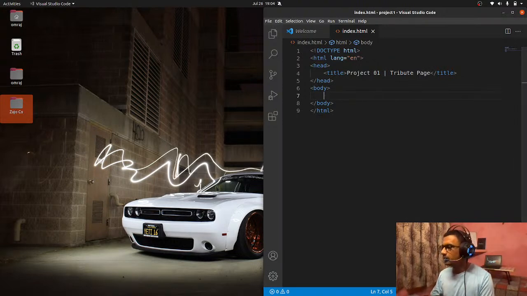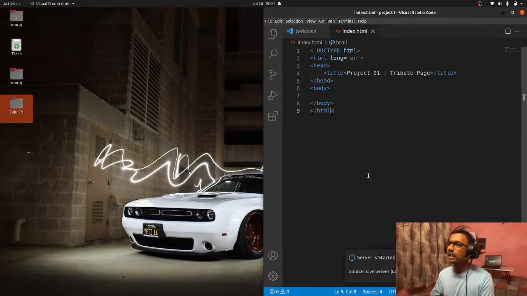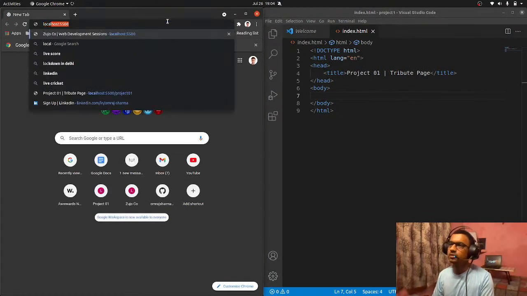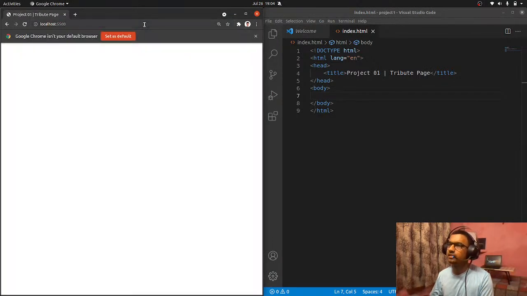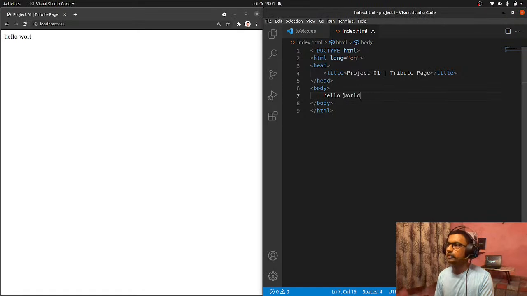So let me start. I right click on the screen, and I will see Open with Live Server. Basically, this is something we have got from the extension of VS Code. You can go there and download it, and you are going to love how it makes running your applications so easy, right? So let me just open how my application is going to look. Actually, it is very simple, there is nothing to show. Let me see, it is working. Hello, right, it is working. Okay, so without wasting any time, let's move to the next part.